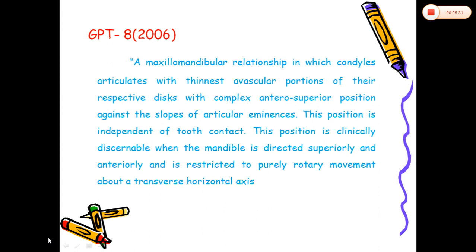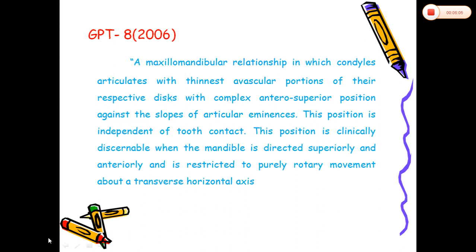I repeat, it is a maxillomandibular relationship in which condyles articulate with the thinnest avascular portions of their respective discs with the complex in the antero-superior position against the slopes of articular eminence. This position is independent of tooth contact. That means centric relation is always a bone-to-bone relation. It is independent of tooth contact.